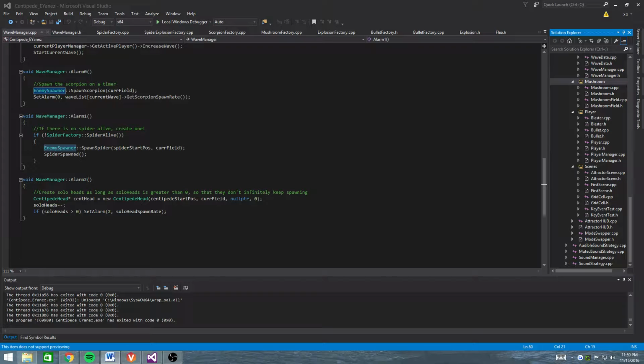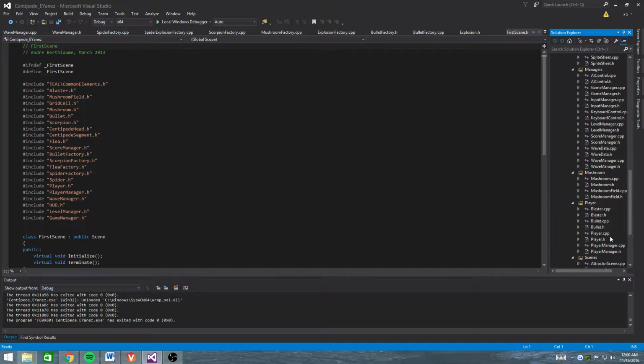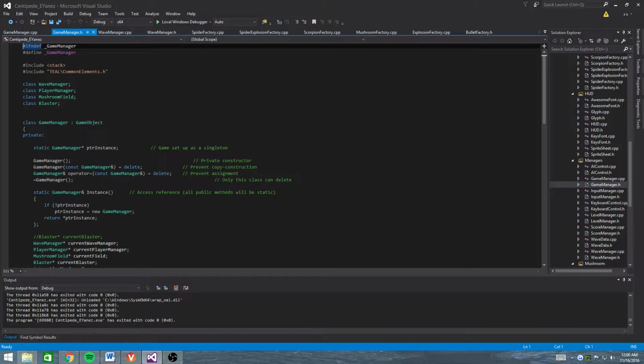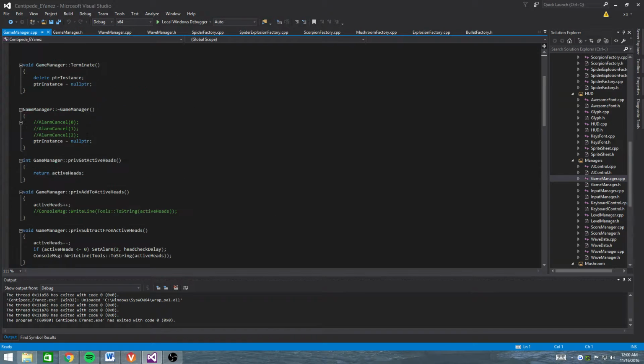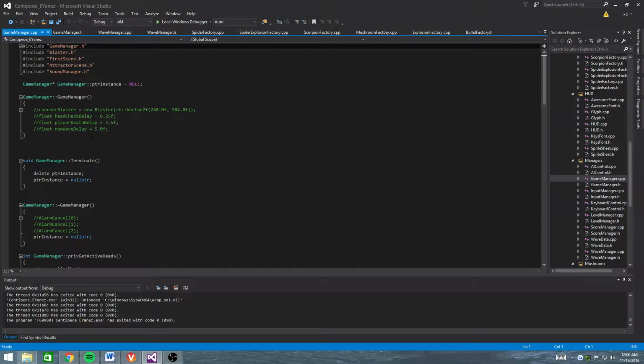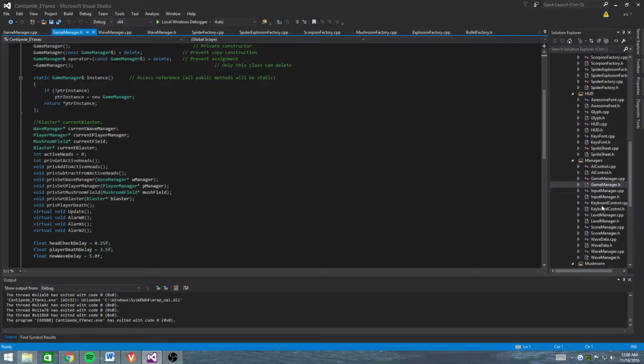For singletons, since I showed it in the factory already, I'll show them for my managers. The one that I came to you about during class was my game manager having problems. You showed me that the fix for that was because it was a game object, which I think a couple of my singletons are.